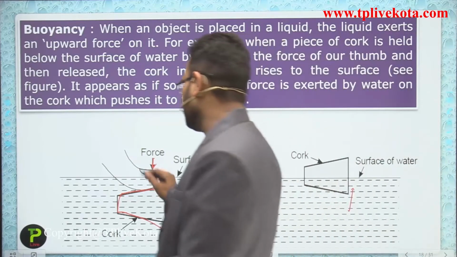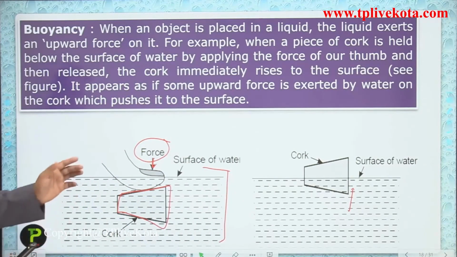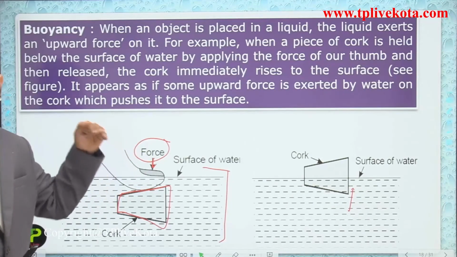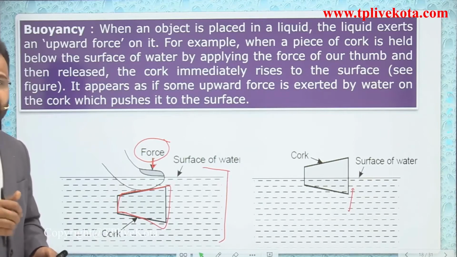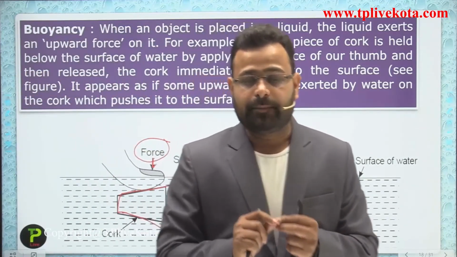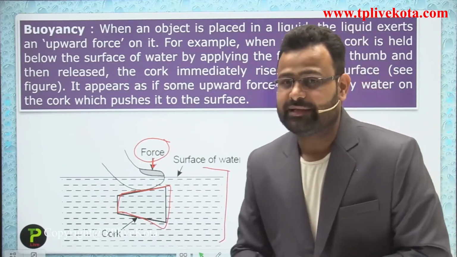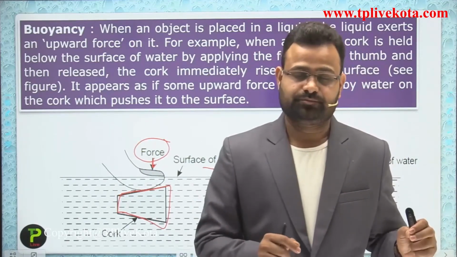And in that position, why are we applying a force? We are applying a force to move the cork in the downward direction, and our thumb is continuously feeling a force which is applied by the liquid in the upward direction. That is called the buoyancy force.